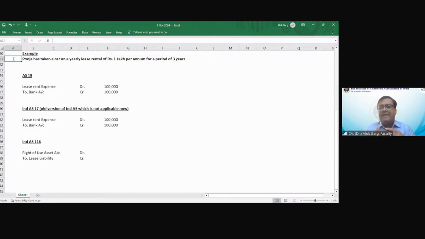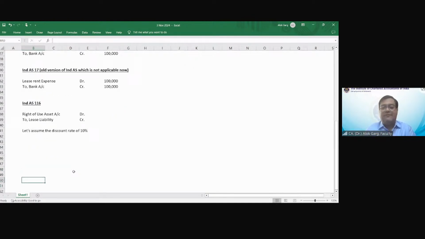We are going to pay 1 lakh rupees every year. End of the first year 1 lakh, end of the second year 1 lakh, end of the third year 1 lakh, right? So this time value of money concept is there, and hence we need to take a present value. But how can I take a present value? Let's assume the discount rate of 10%.